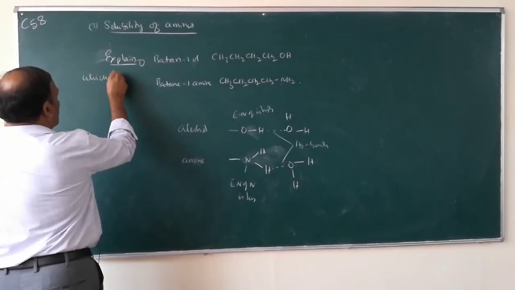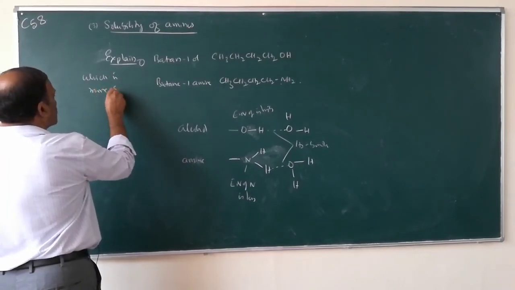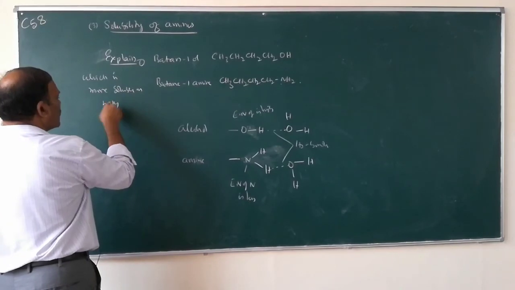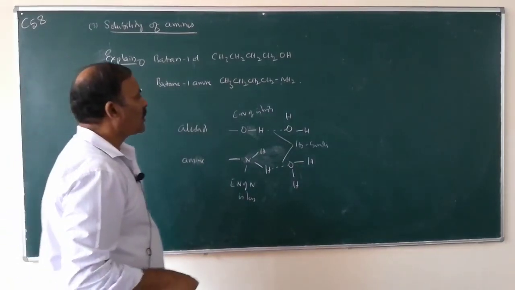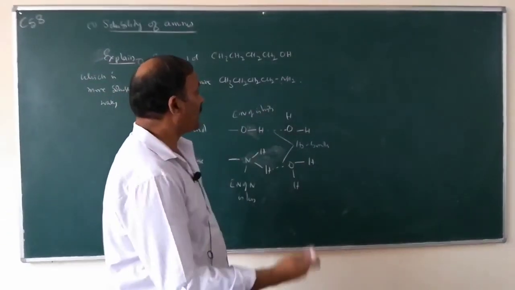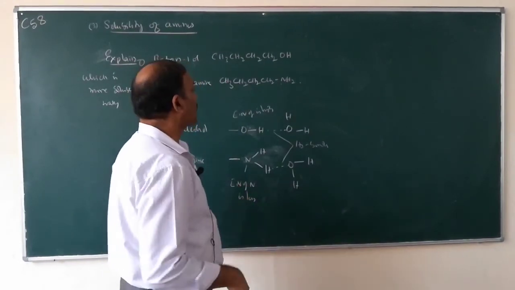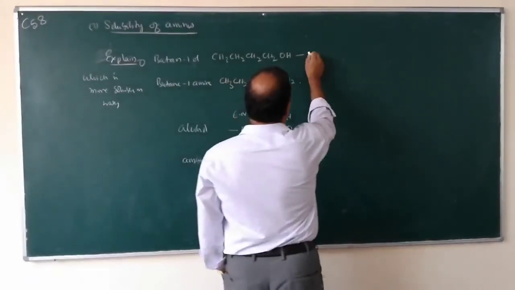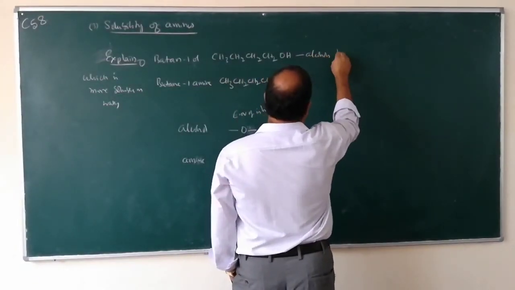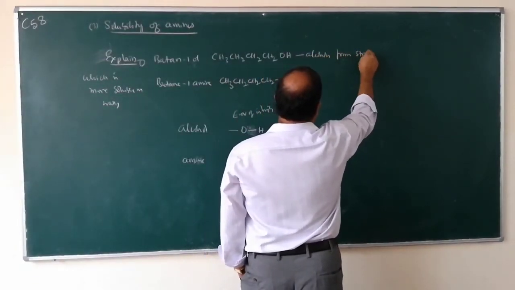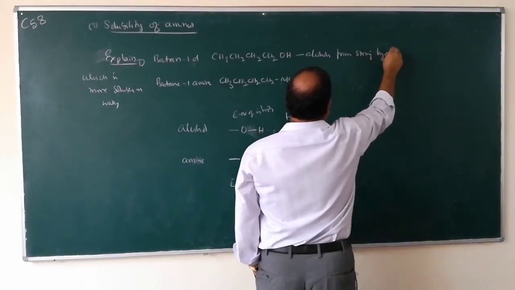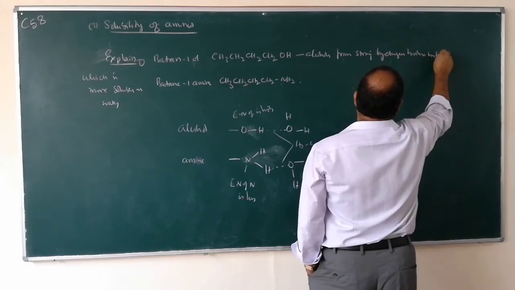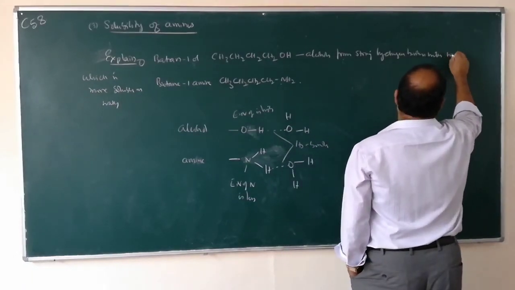So between butan-1-ol and butan-1-amine, which is more soluble in water? Alcohols are more soluble than amines in water because alcohols form strong hydrogen bonding with water.